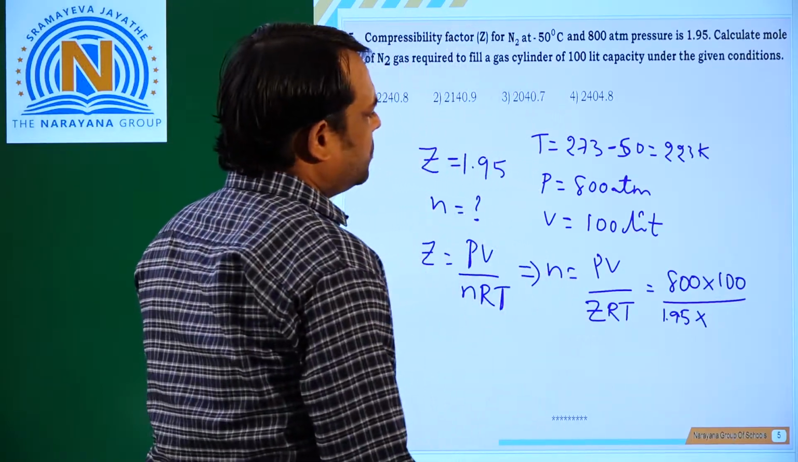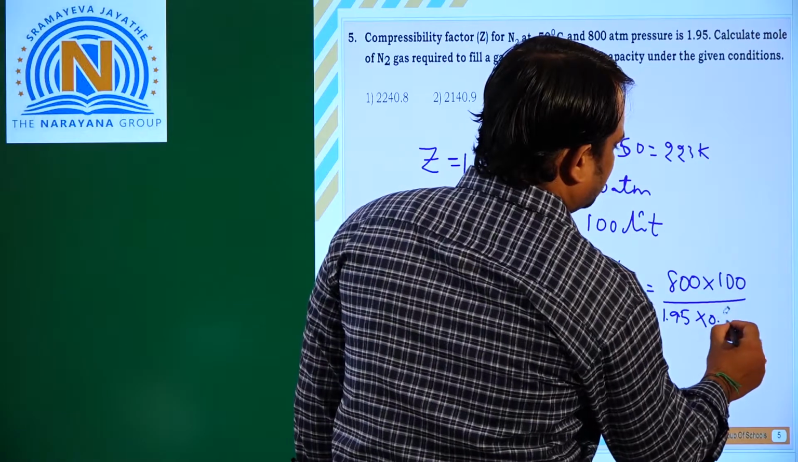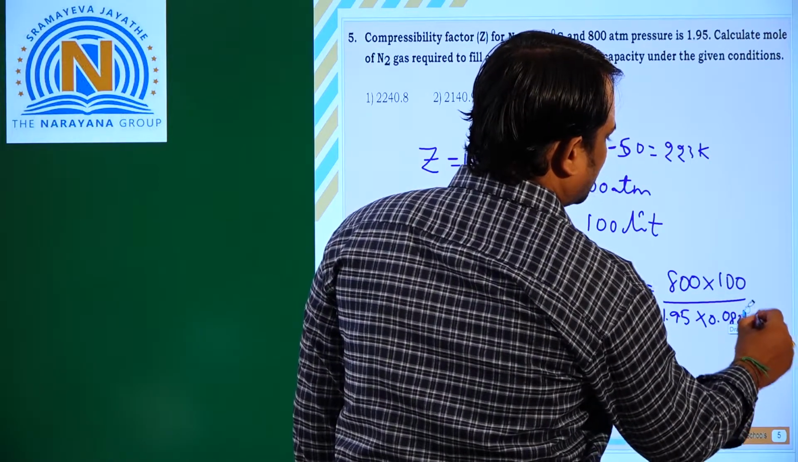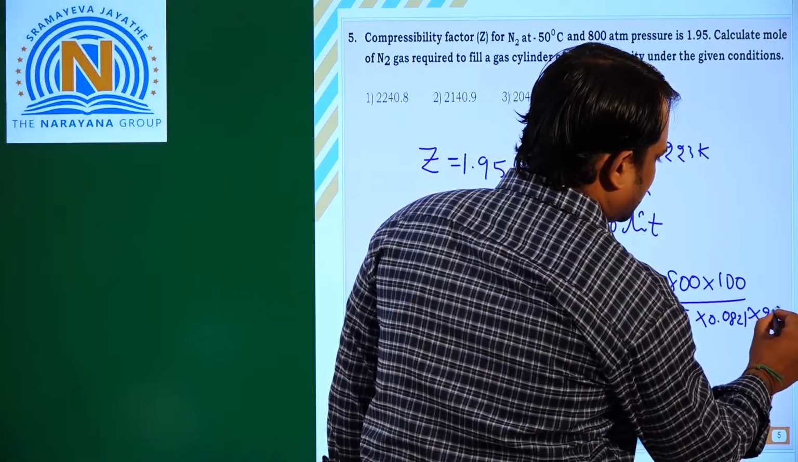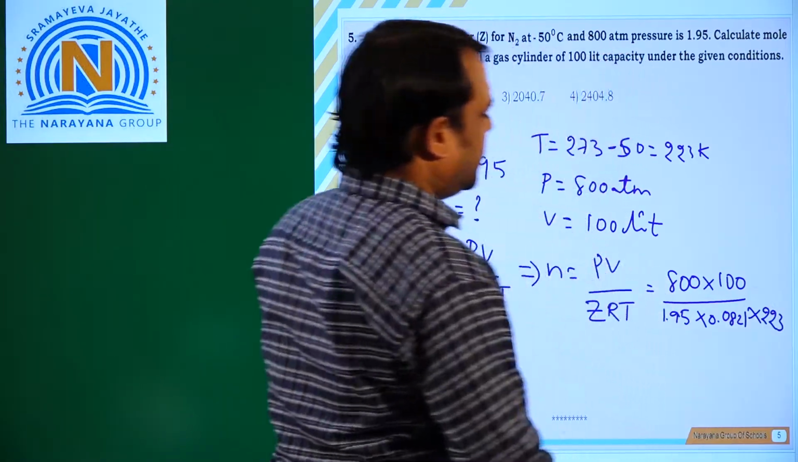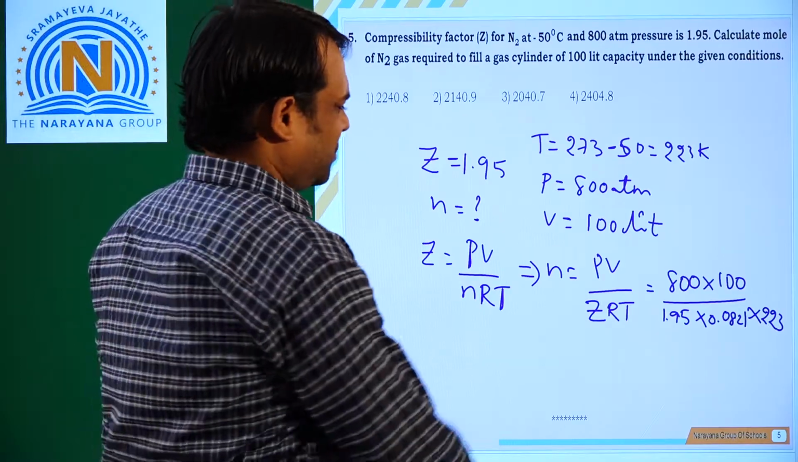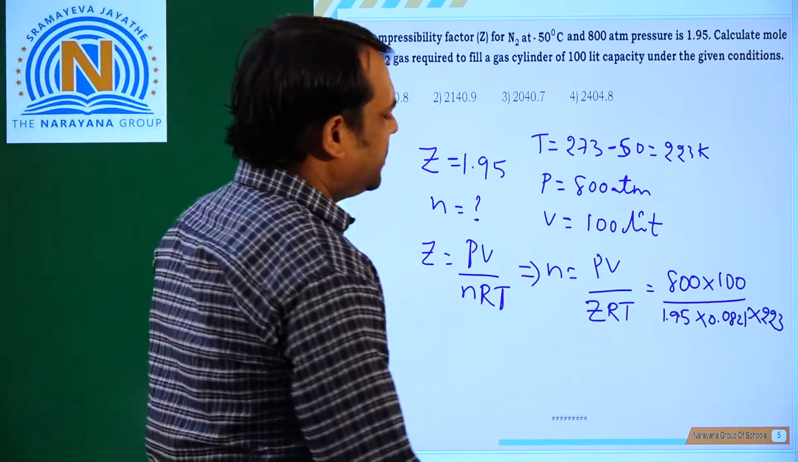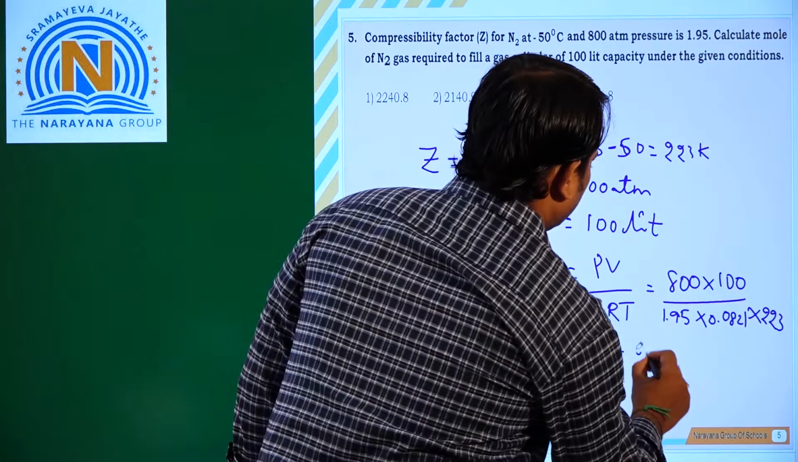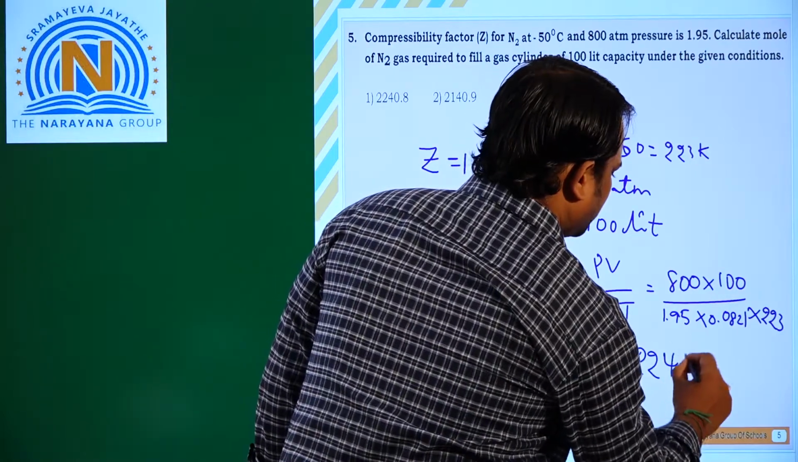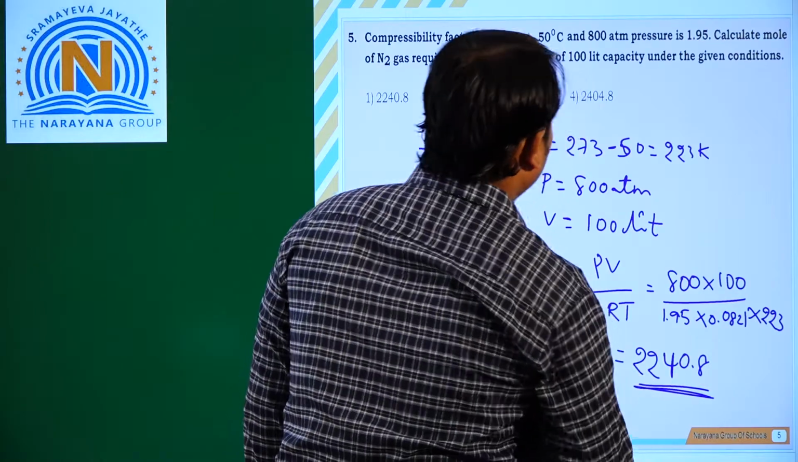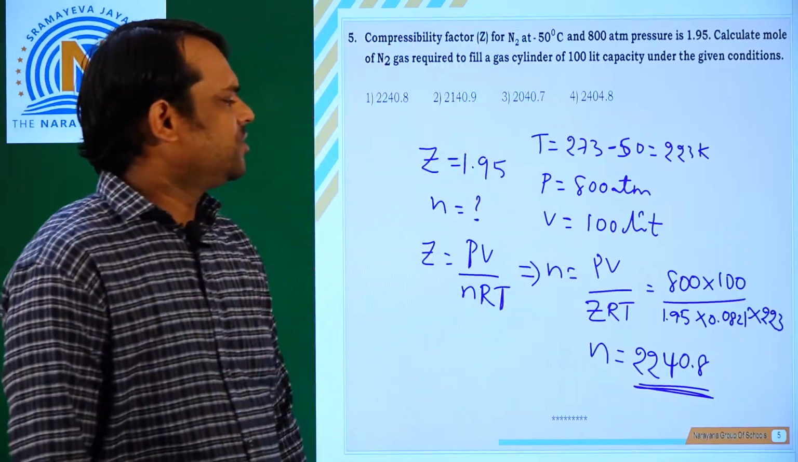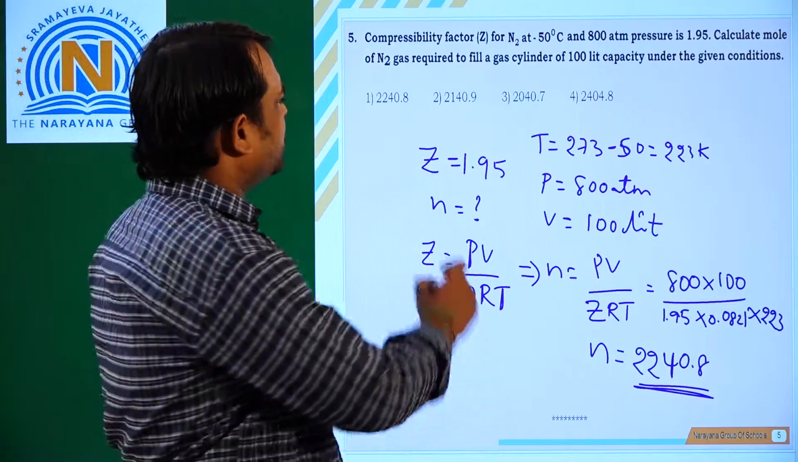And what is the R value? 0.0821. And what is the temperature? 223 Kelvin. So if you simplify all this, you will get the value of 2240.8. So this is the number of moles of nitrogen gas. So which option is correct? The first option is correct.